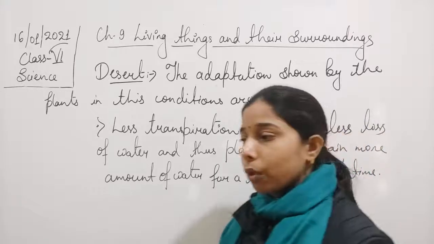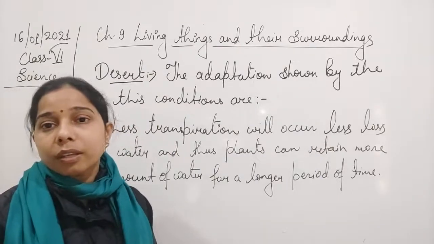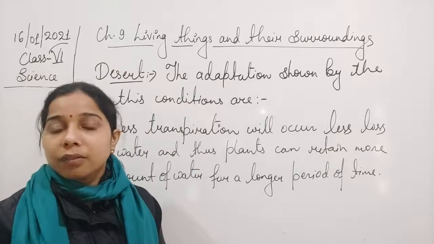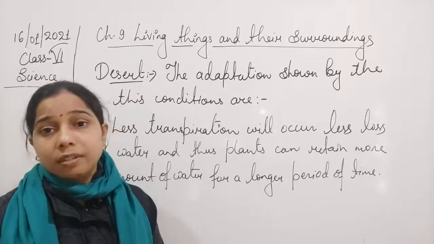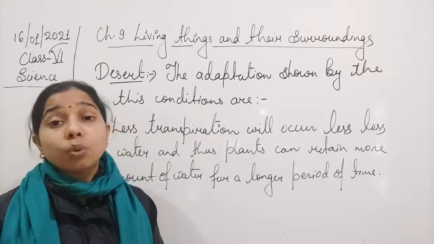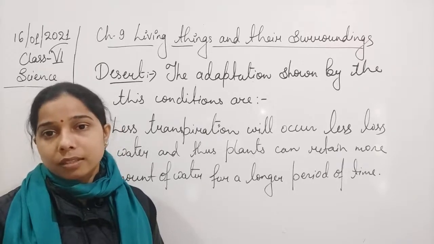Because we know that photosynthesis is performed by the leaves only. And in this desert plant, no leaves are there. We are saying that the leaves are small in size, or there are no leaves. So if there are no leaves present, how are they able to perform photosynthesis?